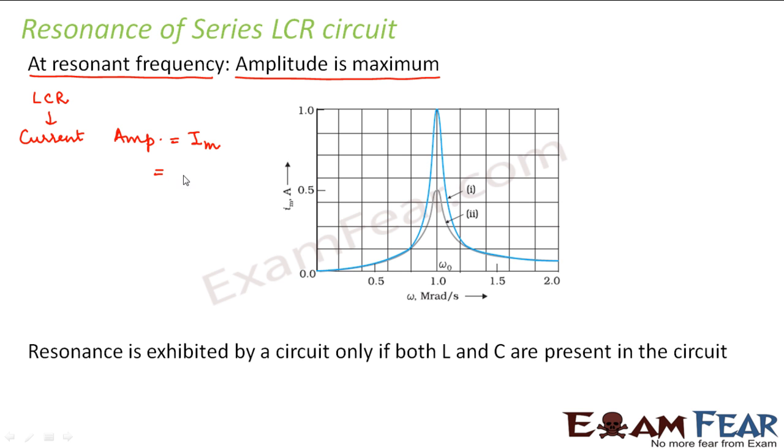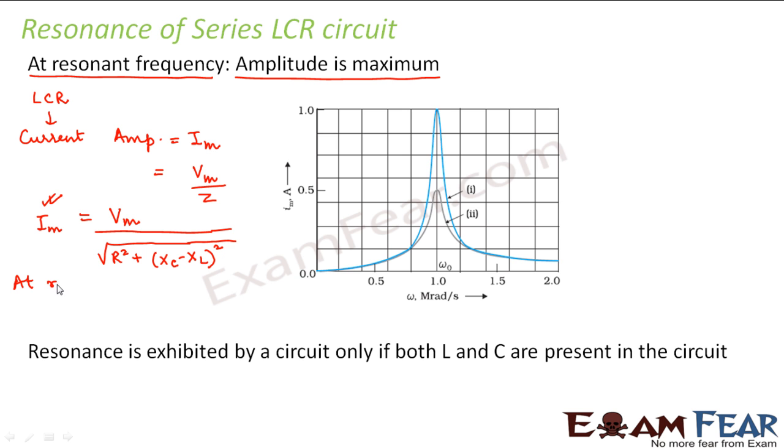It is Im, which is given by Vm divided by Z, right? This would be the voltage amplitude divided by the net impedance of the circuit. So that will be equal to Vm divided by root over R square plus (Xc minus XL) whole square, right? So this is my current amplitude. If I want to see what happens at resonance, at resonance my current amplitude should be maximum.